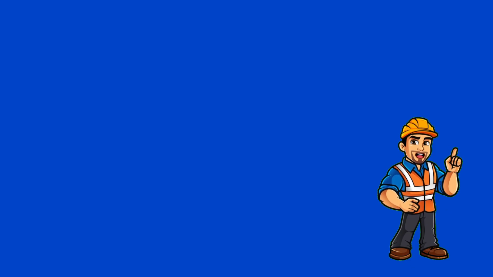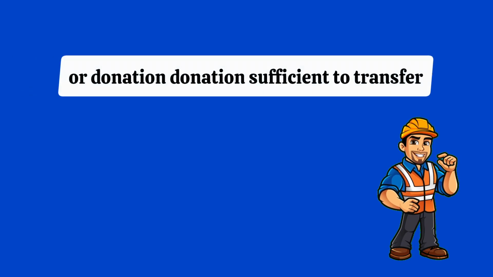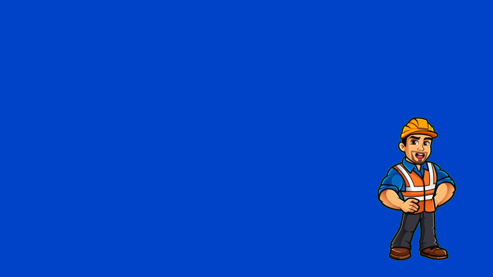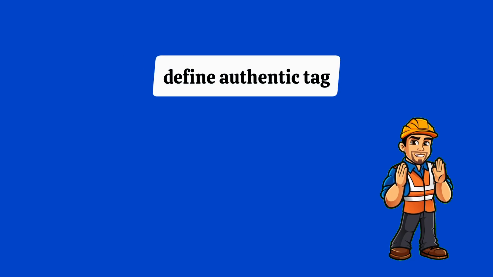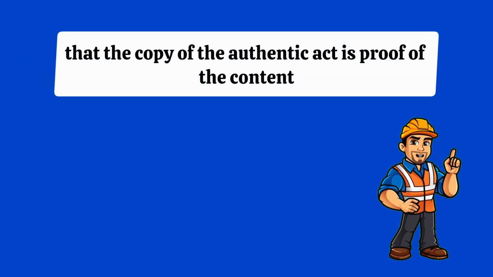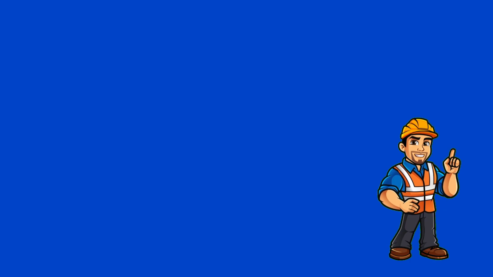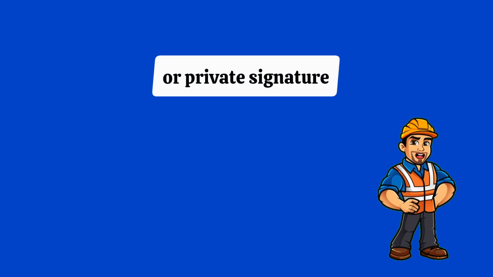D. A juridical act such as a sale, exchange, or donation sufficient to transfer ownership. Answer C. The document does not define authentic act, but states in Article 1840 that the copy of the authentic act is proof of the content of the original. Article 1839 references transfer by authentic act or private signature.